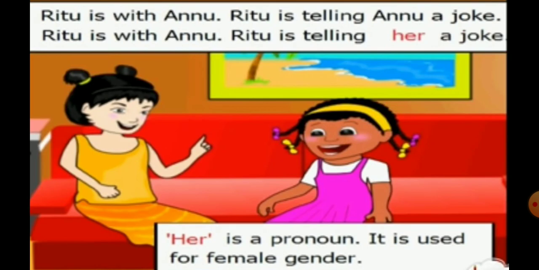Ritu is with Anu. Ritu is telling Anu a joke. Anu is not the subject of the second sentence, so we cannot use she. So, students, what pronoun should we use to replace the name Anu? We can use her here, as we know that her is used for a girl's name. Ritu is with Anu. Ritu is telling her a joke.